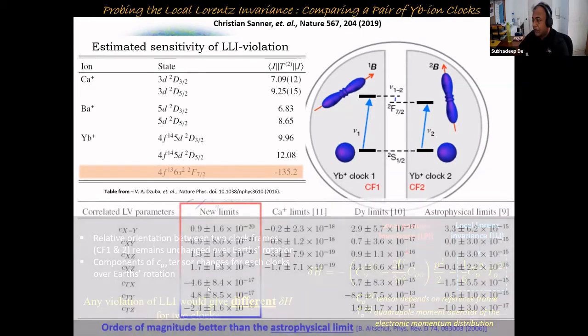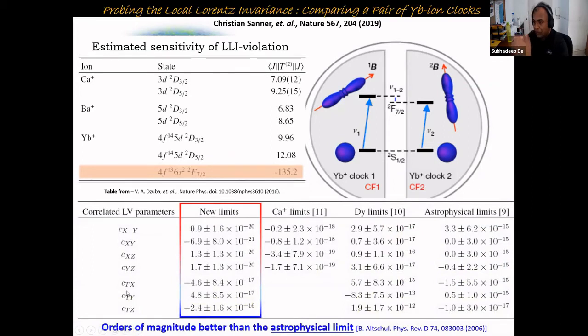And that's the result that they came up with, the different components of the C mu nu tensors in the lab frame. So you see their sensitivity. They have not measured the C mu nu directly. They have only measured the sensitivity of their experiment. And this is the sensitivity of their experiment, which is much higher compared to other experiments, including astrophysics experiments like quasar absorption spectra. You see there it's like 10 to the power minus 15, whereas optical clocks have reached the 10 to the power minus 20 level.